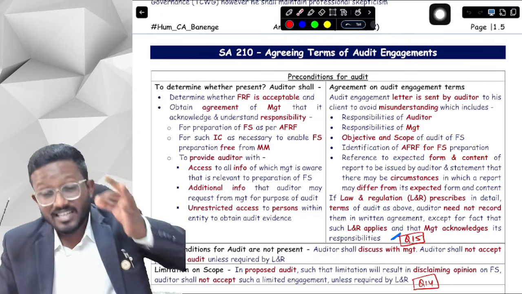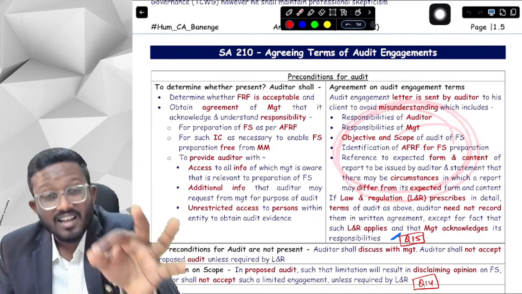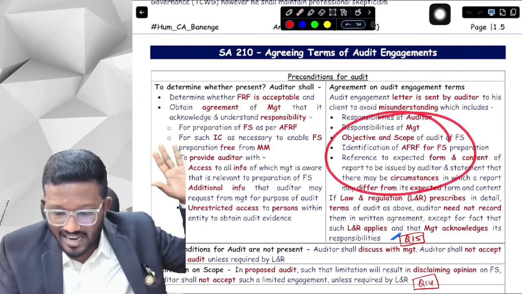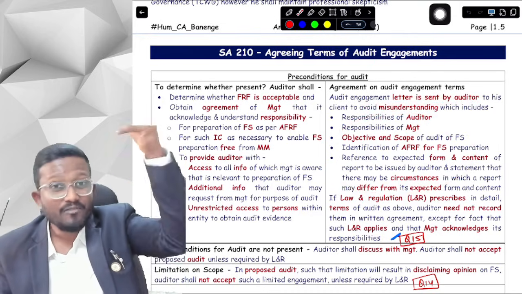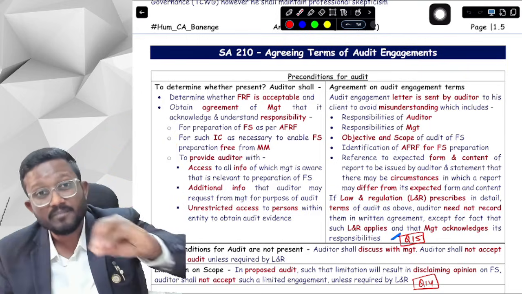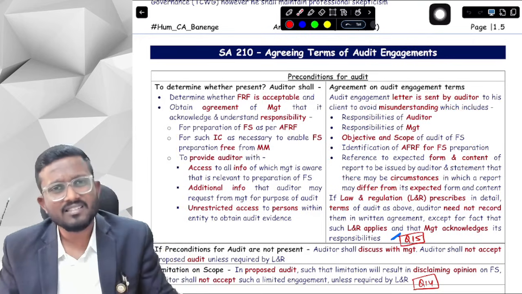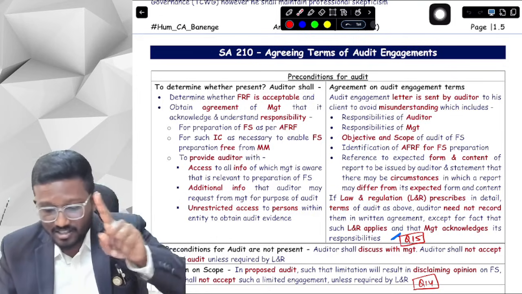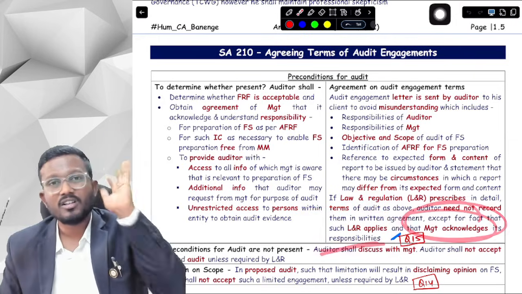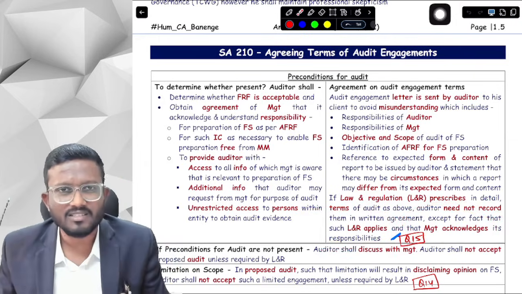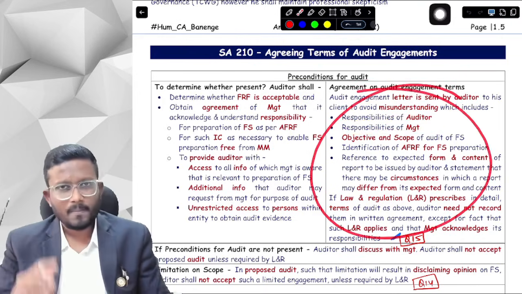Now, if there is any law and regulation that prescribes these terms of engagement in detail, then we need not mention these terms in our engagement letter. What did I tell you? If there is a law and regulation which is applicable on the entity, and if the law and regulation specifies that the terms of audit engagement should be this, then we need not mention these terms again in our audit engagement letter and send to the client. But we need to ensure that these laws and regulation are applicable to this entity, and management acknowledges its responsibilities for everything that is the management responsibility that is given in this particular section. Okay, yes sir. This was your audit engagement term.